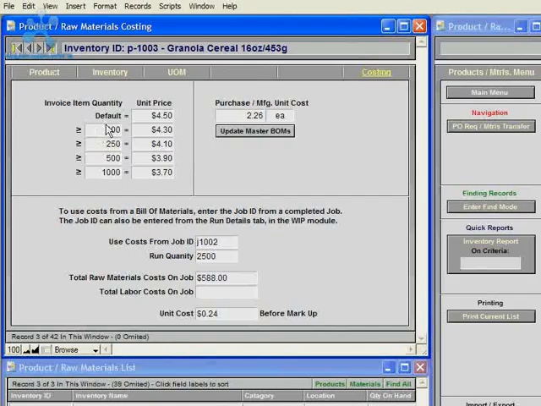And then you can enter your selling price into the fields on the left here. The default price is in the top field for the prices, and then you could set price breaks where if they purchase over 100, you could have a lower price, and you could enter any quantities you need for your company in here, whichever works best for your company.